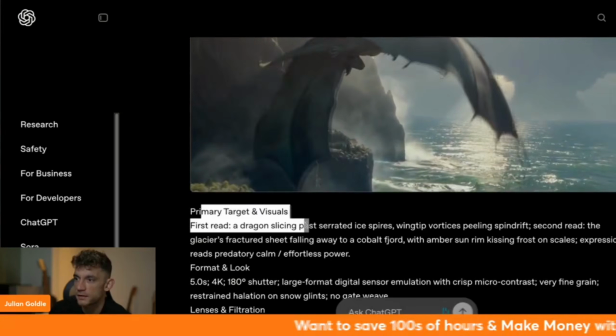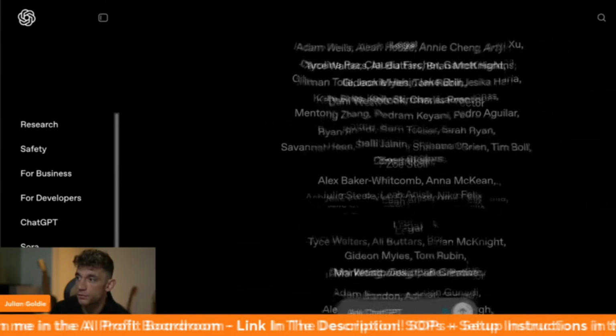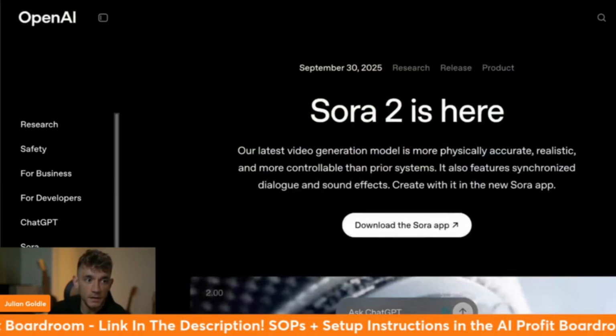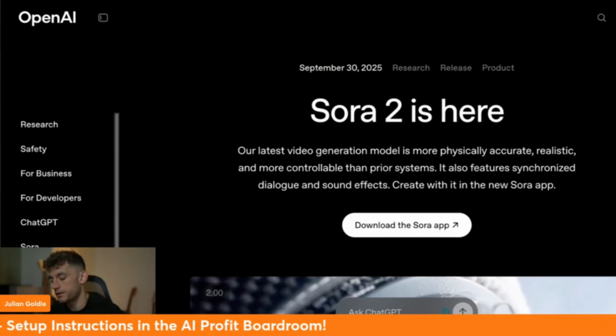This is a dragon slicing past serrated ice spires. And overall it just looks really cool. So I think it's going to be absolutely amazing. Pinguy says, I need a code. I need a code too.